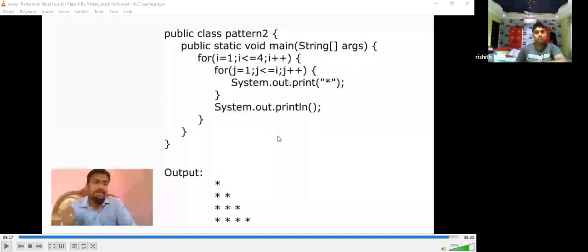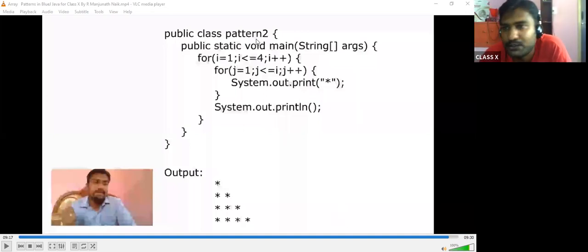Public static void main string arguments, that program. Yeah. See, public class pattern 2, which we have done just now in the program, in the video also I have explained the same. Here 4 rows. So I is equal to 1, I is less than or equal to 4, I plus plus. Now I want somebody to explain this. Tejaswini, start explaining this program. It is nothing but a similar program.